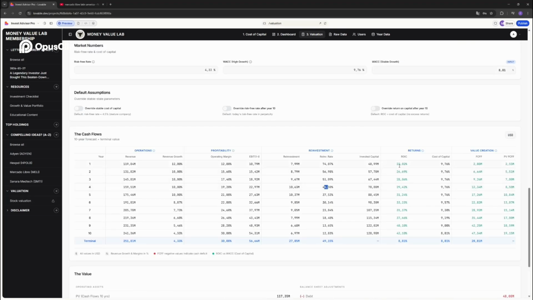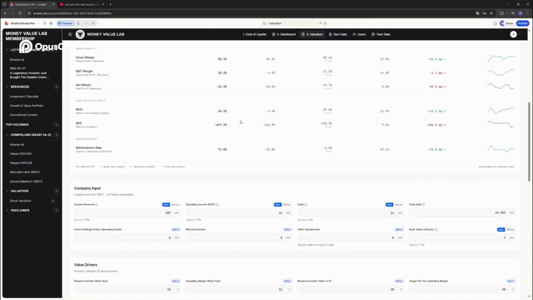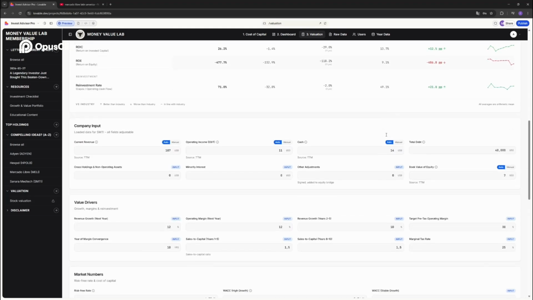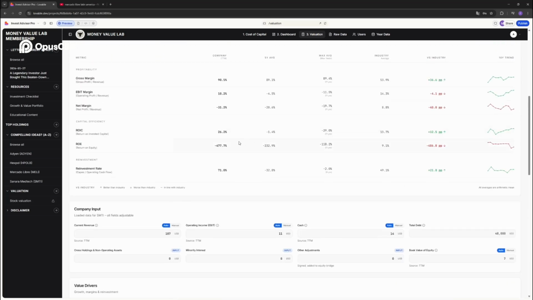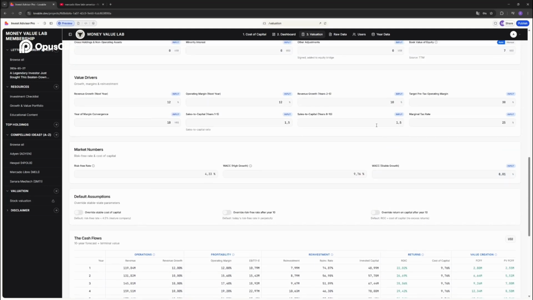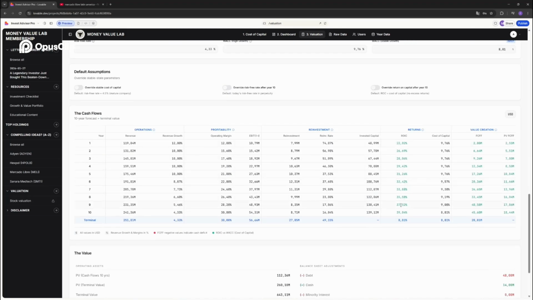But also you can look at return on invested capital. If it's getting too high, then it means you're investing too little into your business. So what was the return on invested capital for the industry average? It's 13.7%. And the current return on invested capital is 26% for Sonara. So I'm going up 30, then I'm 37. This is becoming too high. So let's increase reinvestment by decreasing sales to capital to at least lower the return on invested capital so it becomes